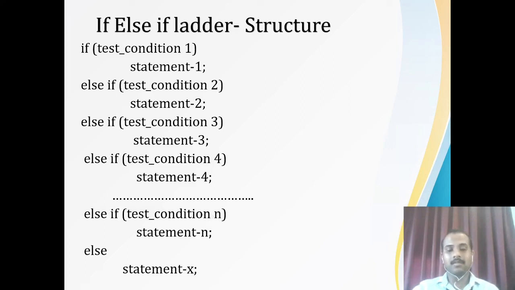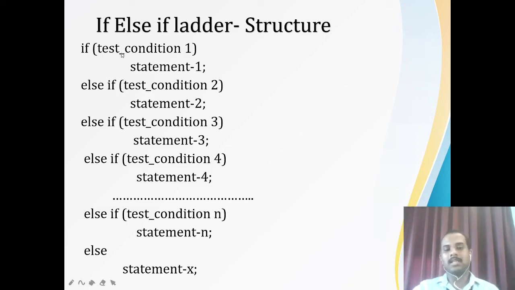But if that is also false, then you are going to execute the default statement. Okay. But let me say that condition 1 is true, then you are going to execute statement 1 and then you are directly going out to the next statement.